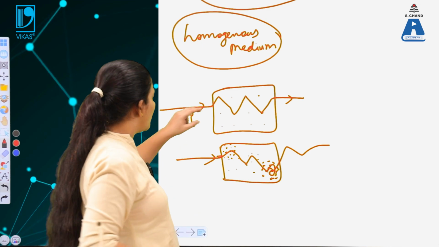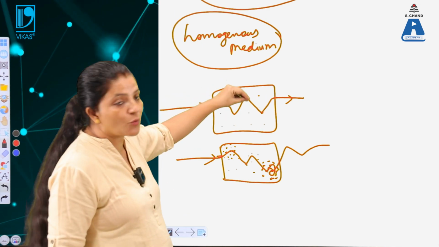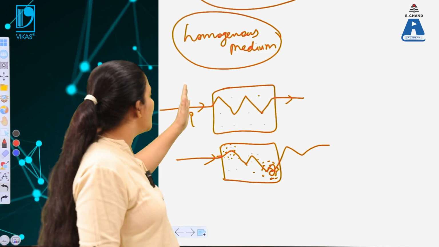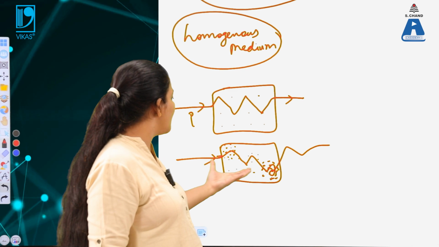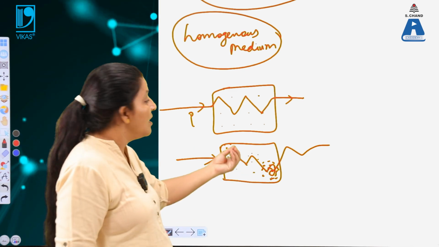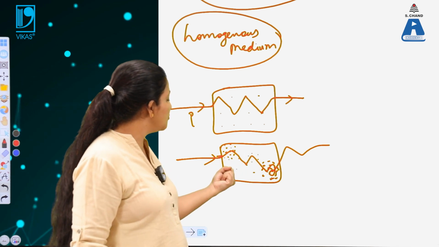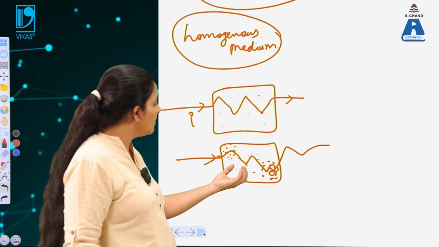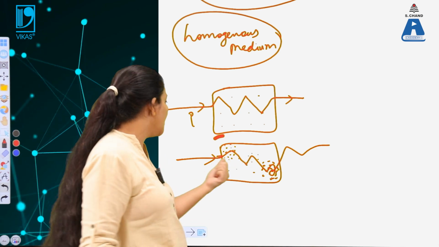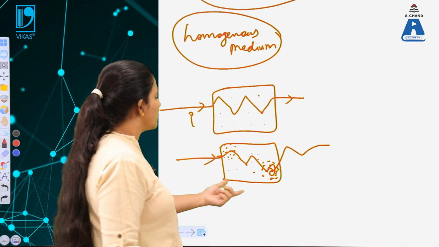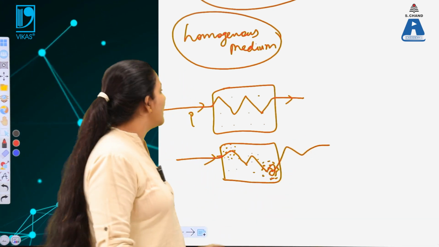Now when the uniform media is there, the light will follow the quickest path, how quickly it can pass through that media. So, that is Fermat's principle. But when the large density is there, the light will get trapped in this media. Due to homogeneous and heterogeneous medium, large reflections will occur in one region and small reflections will occur in another region. So, that will disturb the path of the light over here.